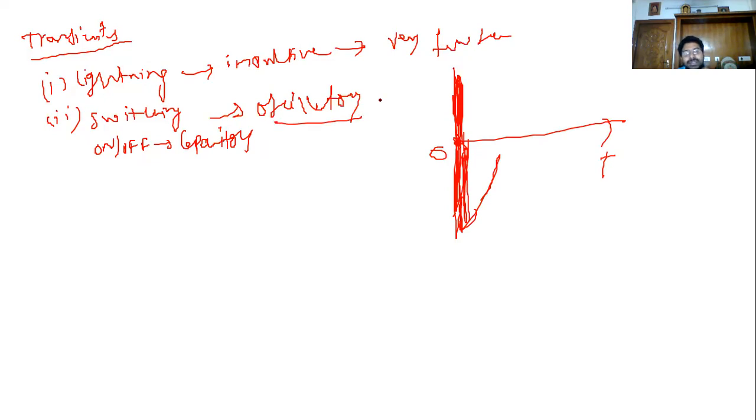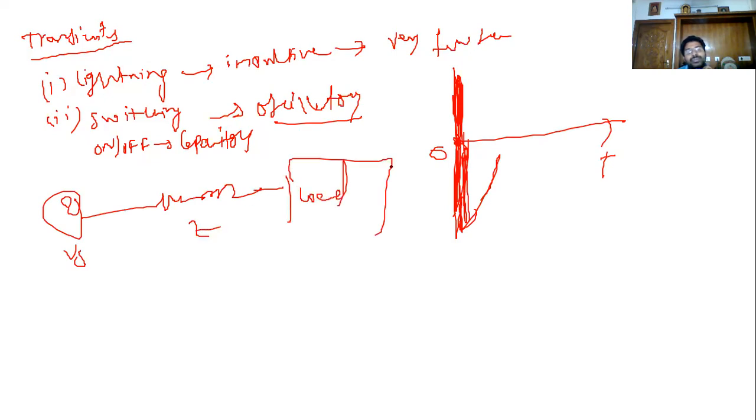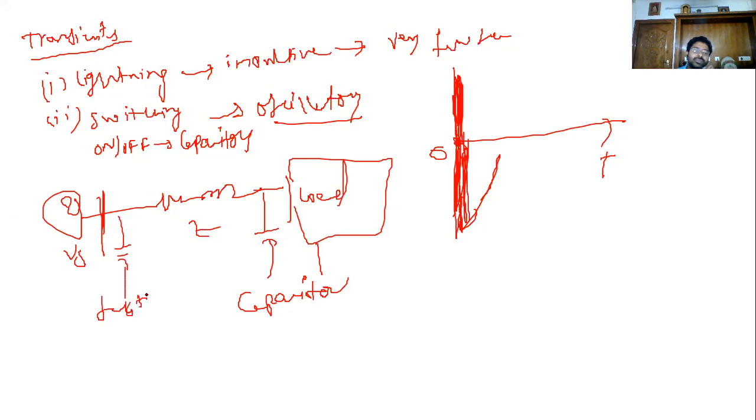Then what is the other type of transient here? Switching events. Here is the source Vs, this is Z, this is the load. On the load side we use some capacitors. In most cases, capacitors are used in substations to improve the power factor. On the load side you can use capacitors to maintain uninterrupted power.